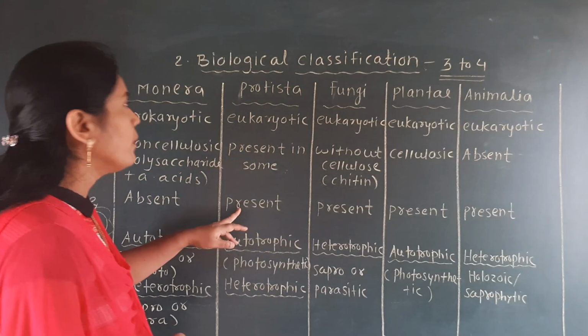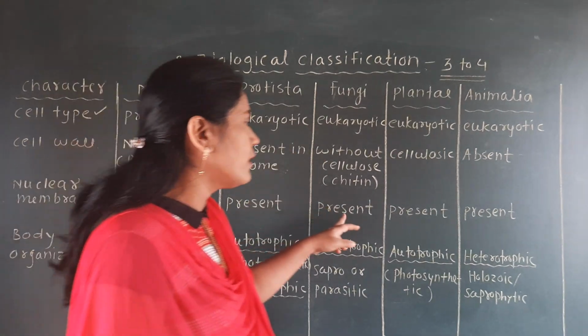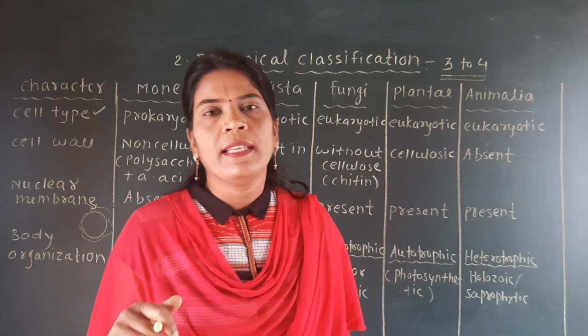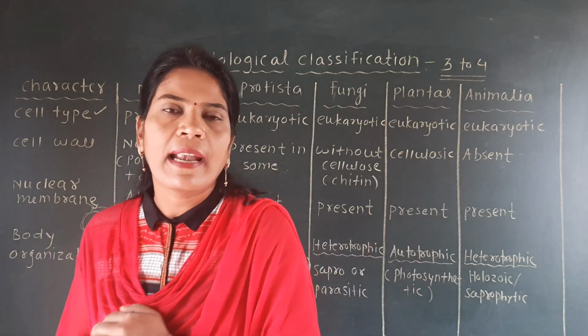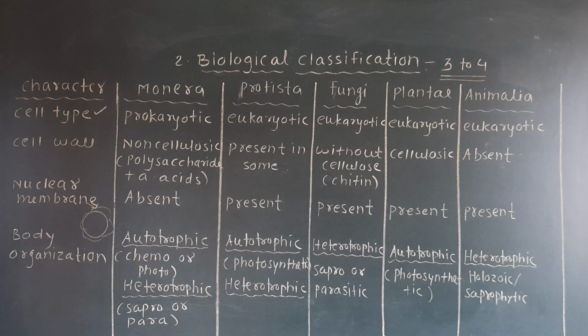That's why from the protista up to the Animalia, the nuclear membrane is present, because in the upper side we have written that they have eukaryotic cells. So nuclear membrane is present in protista, fungi, Plantae and Animalia.